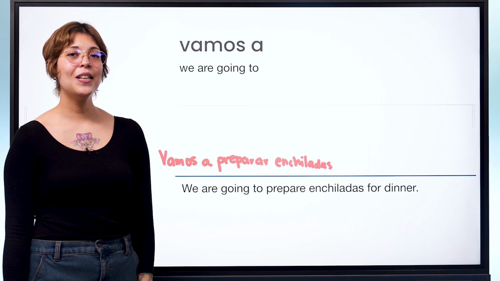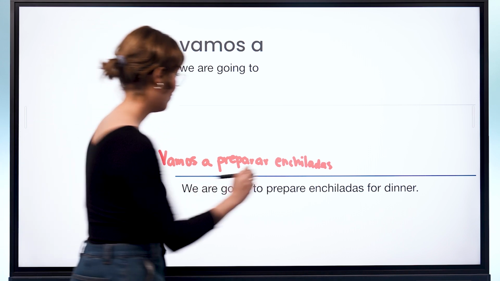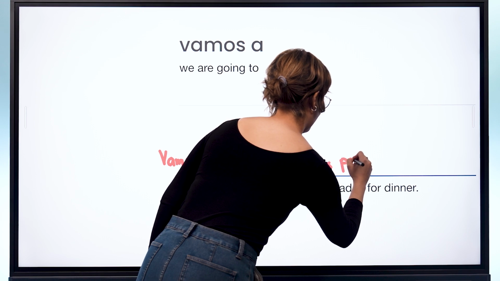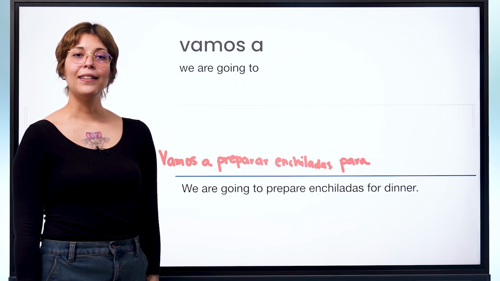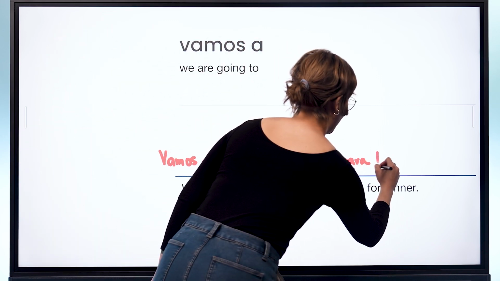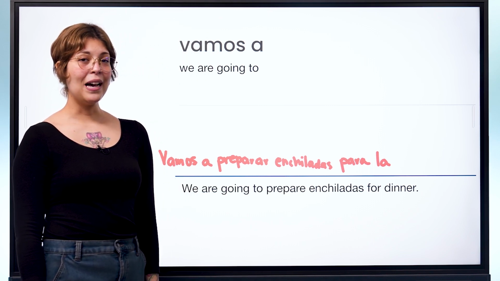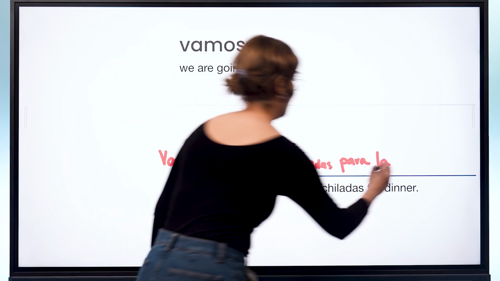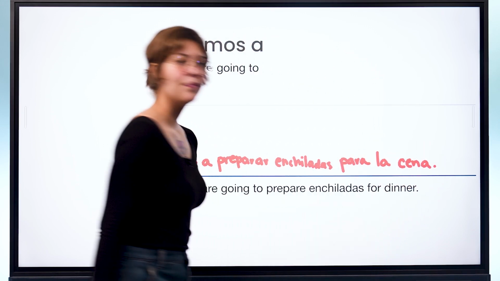Enchiladas, a traditional Mexican dish. Followed by para. For. Next, la. The. Followed by cena. Dinner.